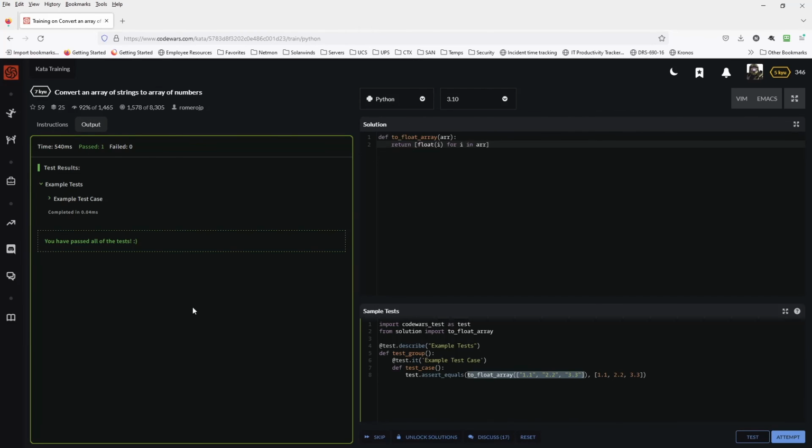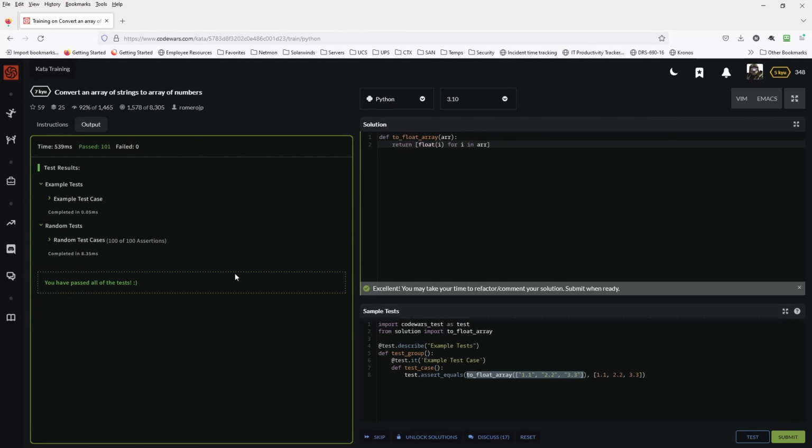All right, awesome. So we got that passed. There's only one test. That's not a very good test pool to guarantee whether or not we're going to make it on the main attempt, but let's go ahead and see how we do. Awesome. So got it on the first try and with one line.